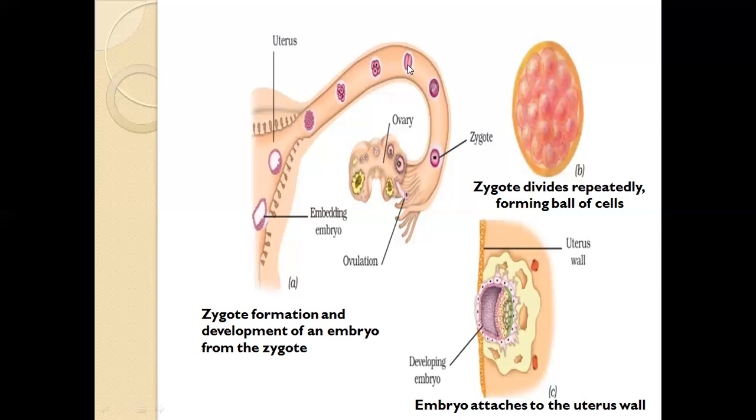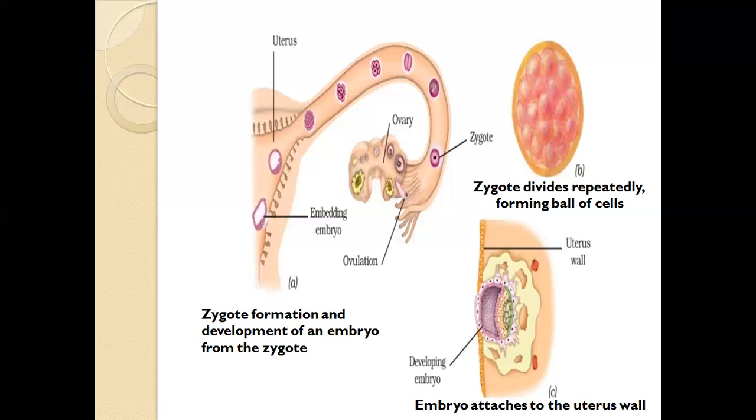Cell division takes place. The cell divides and forms a cluster. Embryo is formed. The formed embryo attaches itself to the wall of the uterus, and the embryo starts developing. Thereby, the uterus holds the baby till it is given birth. This is all about how a baby is formed within the uterus of a female body.